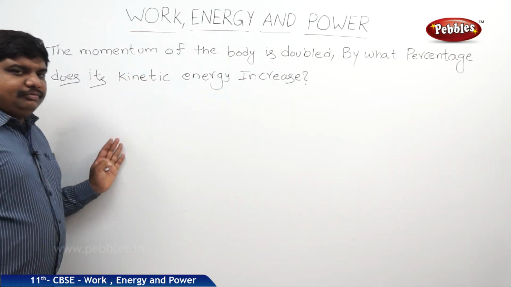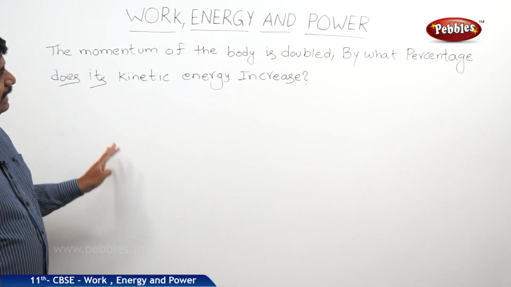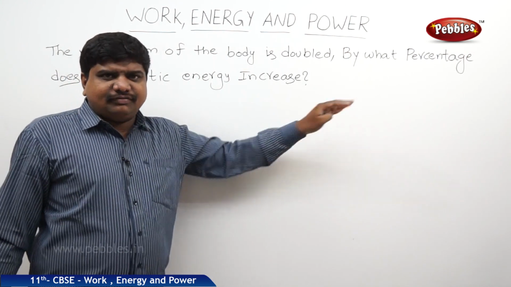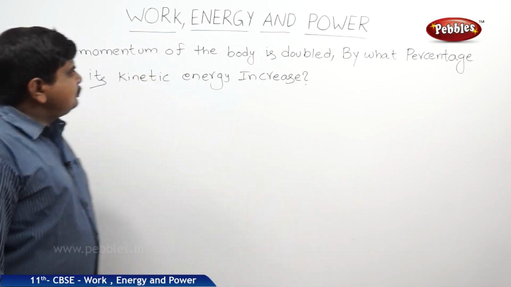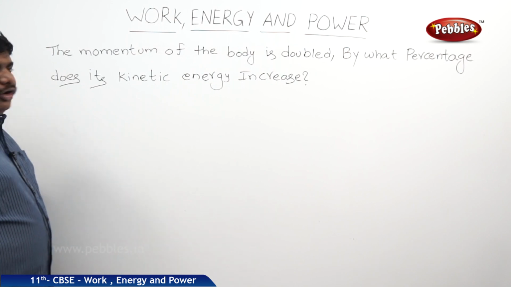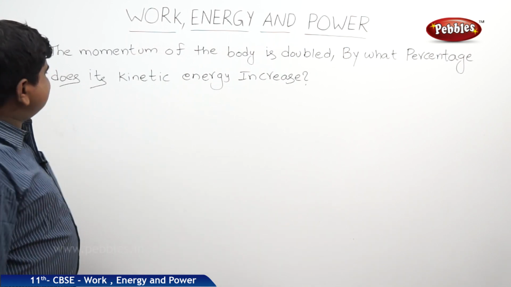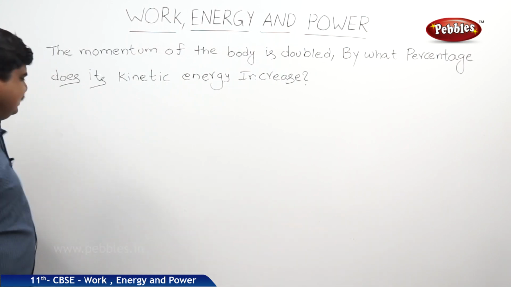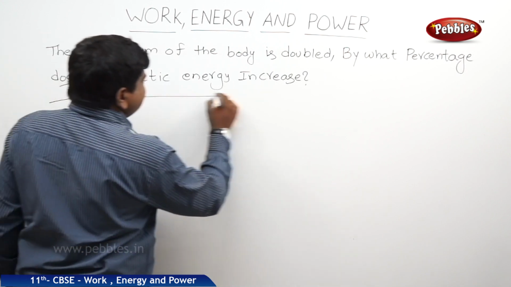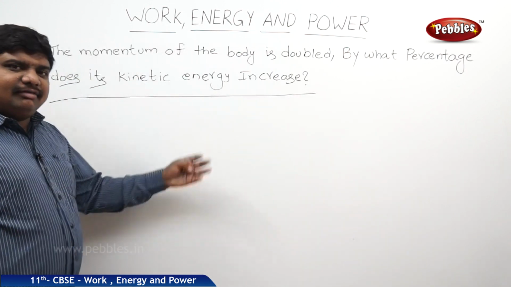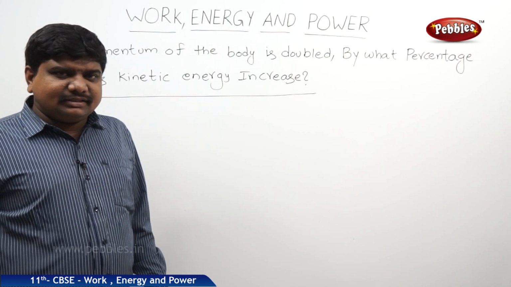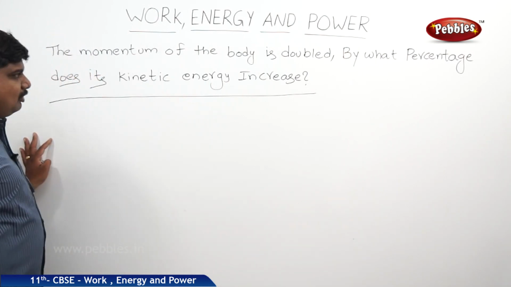Here is one problem which is based on the concept of kinetic energy and its relation to momentum. The problem is: the momentum of a body is doubled. By what percentage does its kinetic energy increase? There are no values given in the problem. Still, we can get the values in the form of integers. So what is the way to solve this problem?